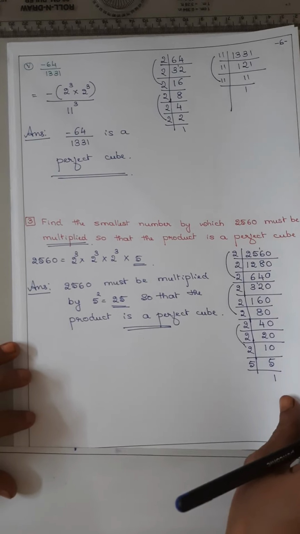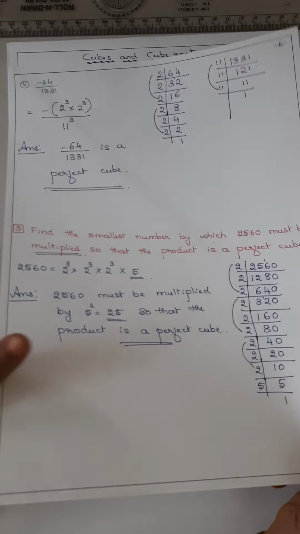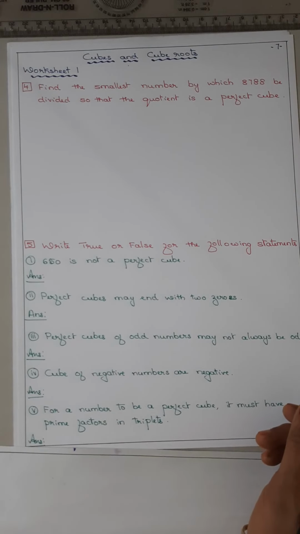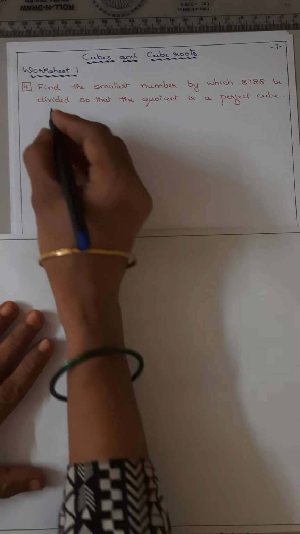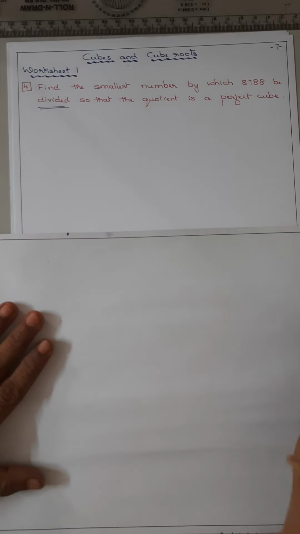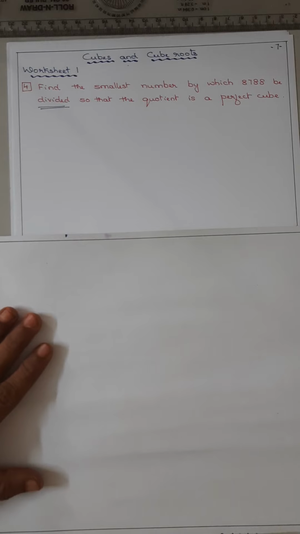Okay. Now coming to the fourth sum. Find the smallest number by which 8788 must be divided, which is to be removed.